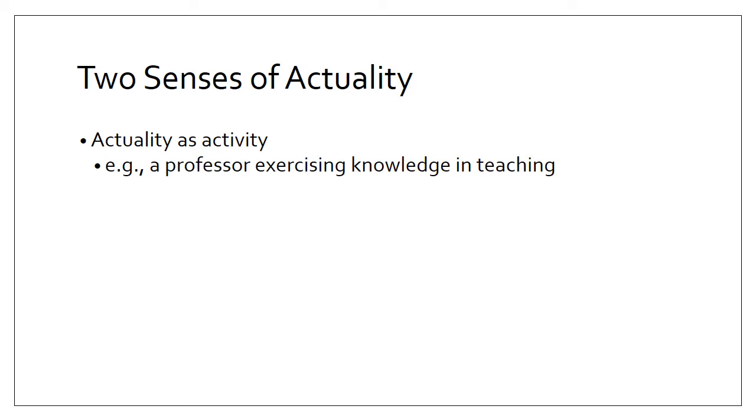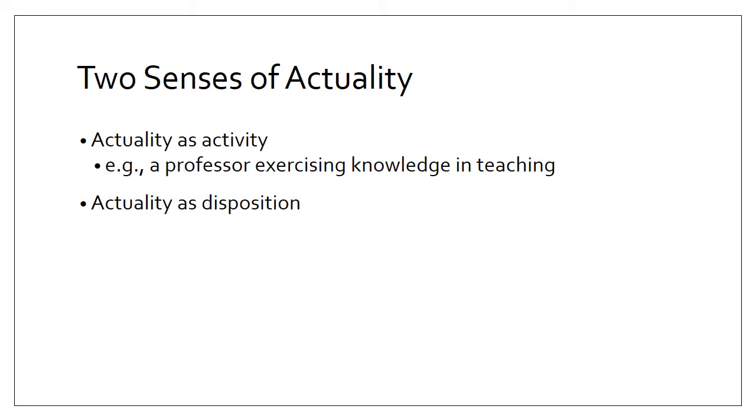For Aristotle, actuality has two senses. In the first sense, actuality is activity. For example, a professor can use his knowledge when he is teaching. In this sense, we can say the professor has the actuality of exercising his knowledge.